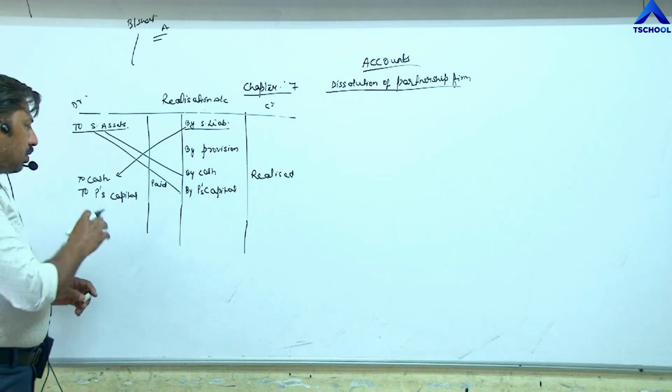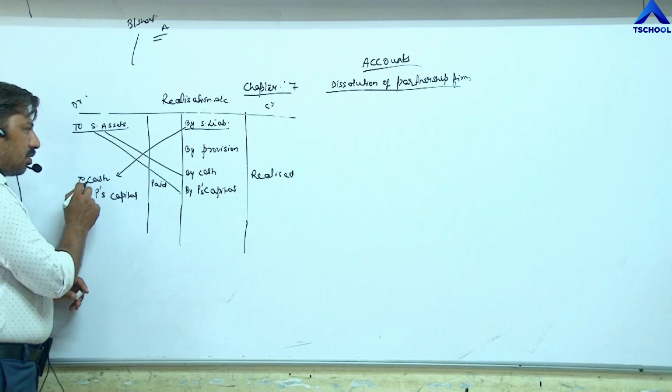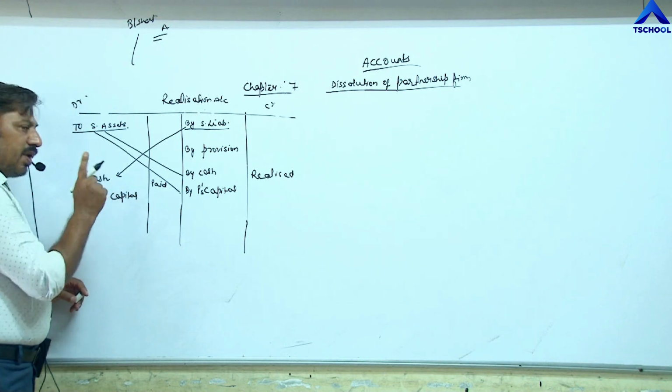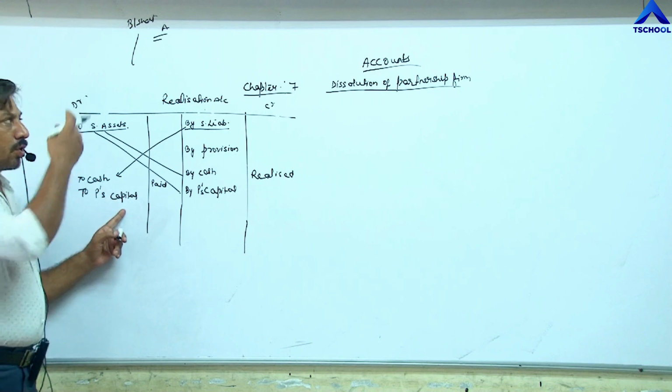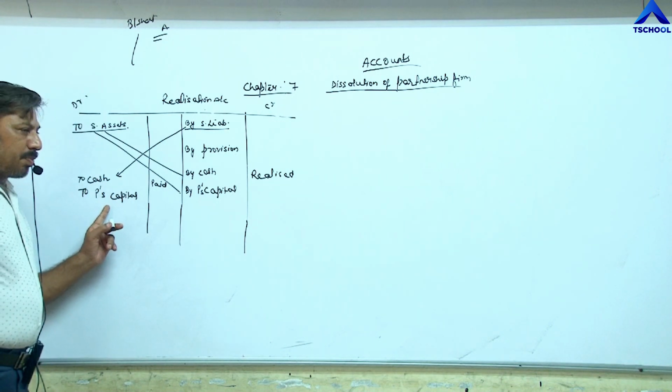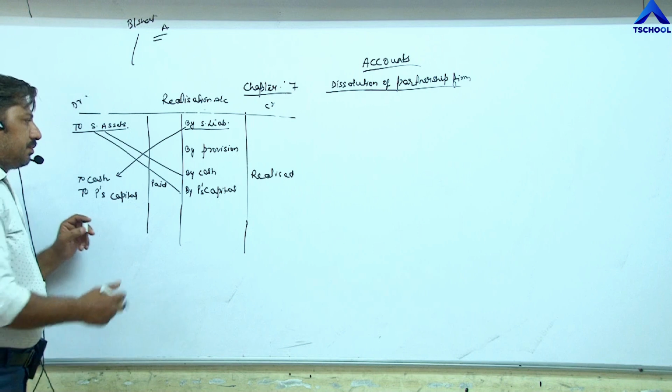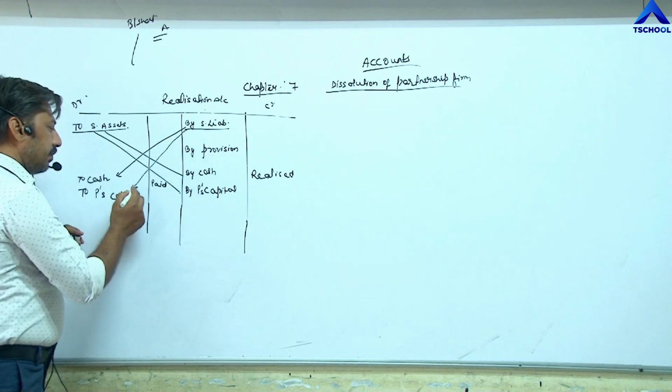So payment will be shown on this side. This is called payment of liabilities paid. And if any liability, recorded or unrecorded, is paid by a partner, then it goes to partners' capital. So two entries for sundry liability.